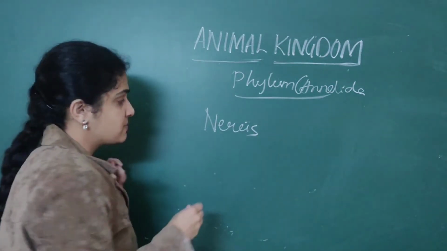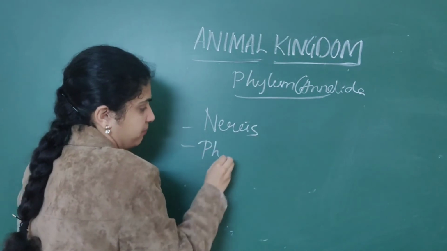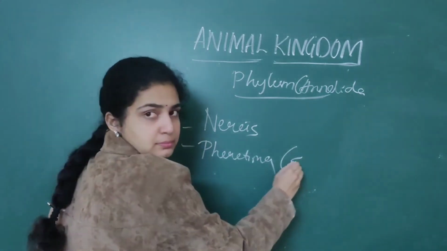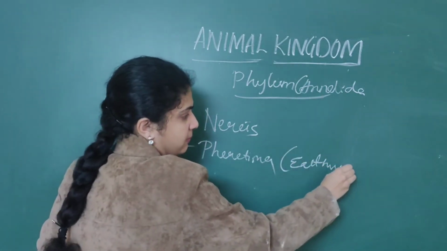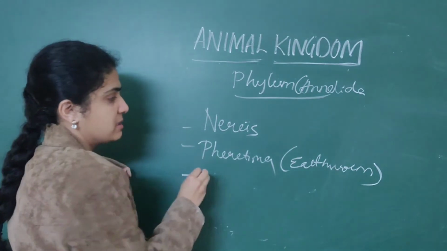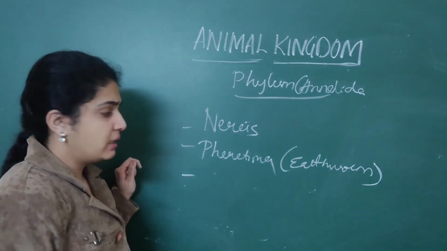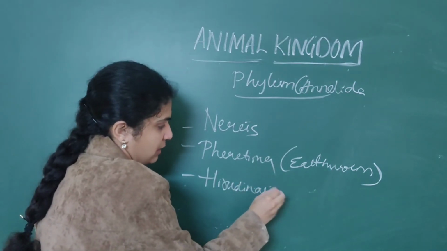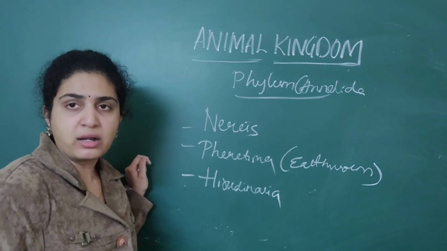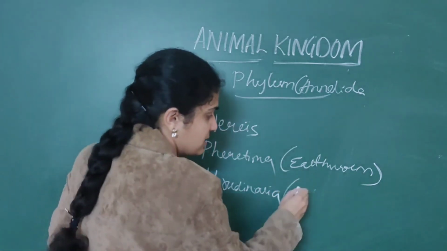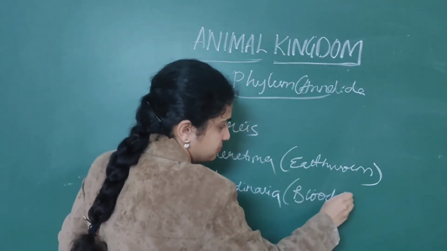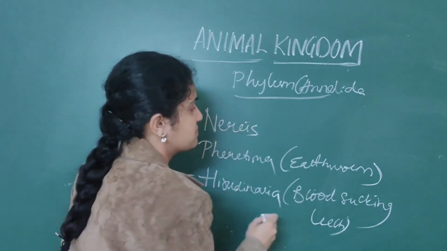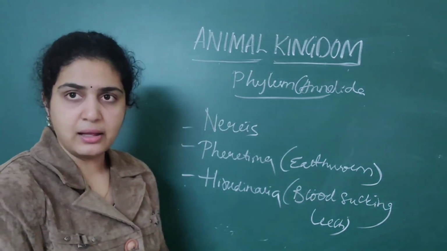One worm is Nereis, another one is Pheretima. Pheretima is nothing but earthworm. Then Hirudinaria. Hirudinaria is nothing but the leech which I have told you, that is the blood sucking leech. So these three organisms will come under the phylum Annelida.